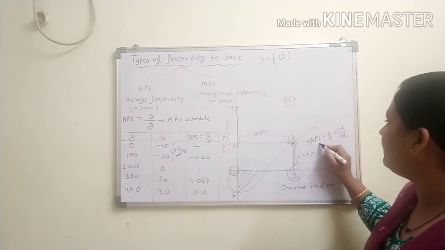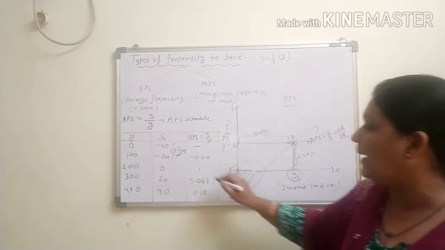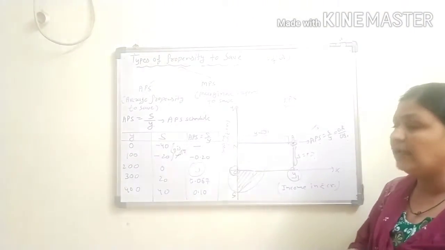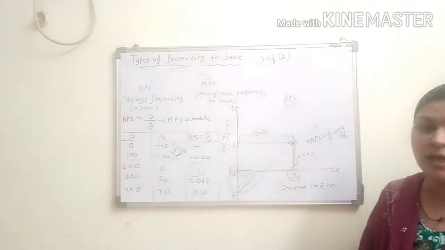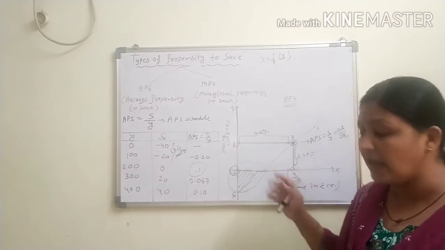At that point, APS equals S upon Y equals OR upon OY. This point is denoted by the zero level of saving. Clear? So this is all about the APS. Now we just discuss the very important points about the APS.